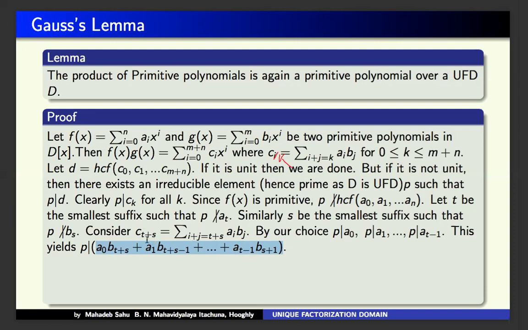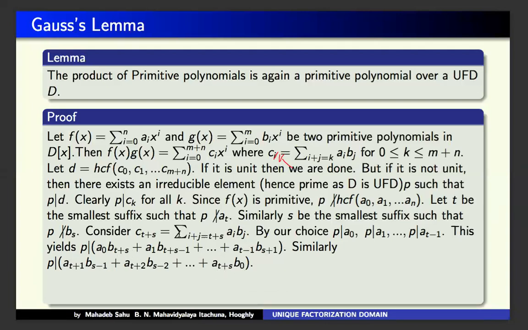But in C(T+S), the rest portion are after that. Similarly, P divides A(T+1)B(S-1), and A(T+S)B0. Okay, it is very simple. You just elaborate this structure and get this portion.